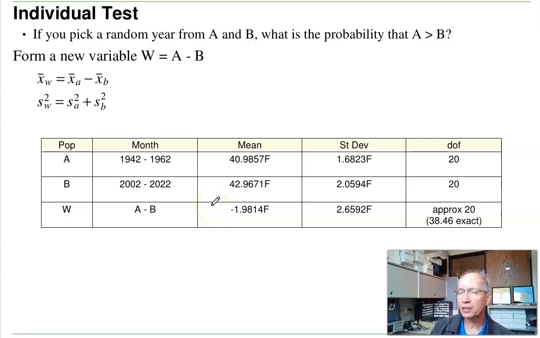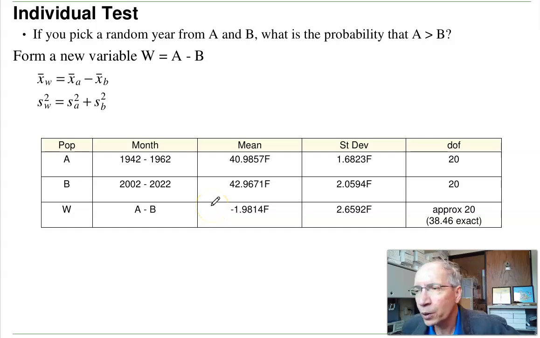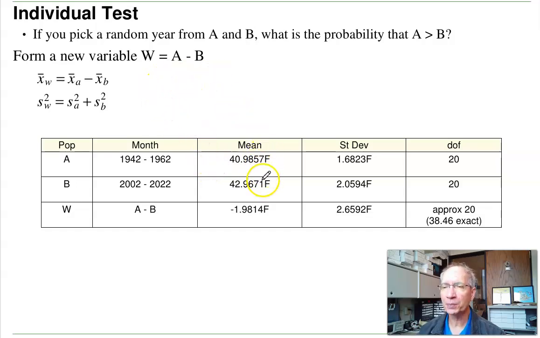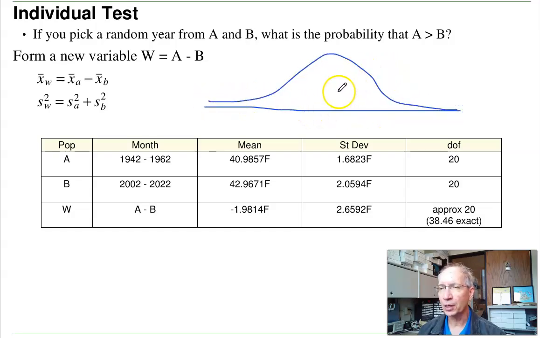Now, when I test this, it depends upon what I'm talking about, an individual or a population. If I pick a year at random from population A versus B, will that one year be warmer? To do that, I form a new variable W, that's A minus B. The mean is the mean of A minus the mean of B, minus 1.9. The variance is add. So here's what it looks like. I've got a bell-shaped curve, a normal distribution. This is W. The average is minus 1.98 degrees. And here's 0, 2.65 standard deviations away.